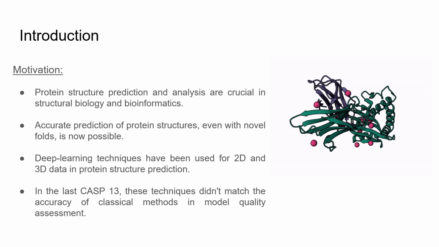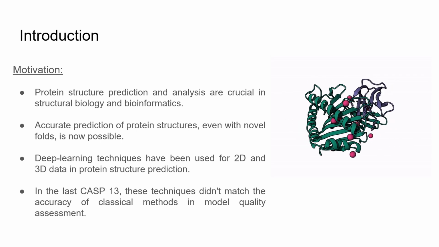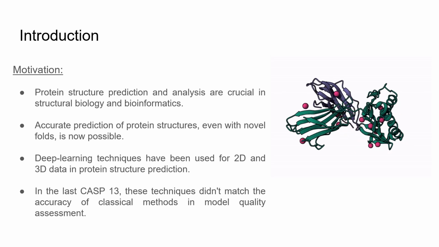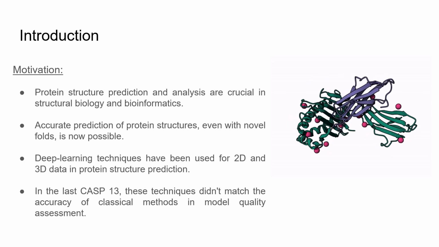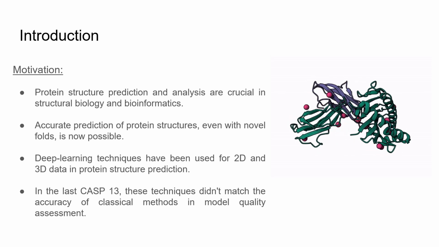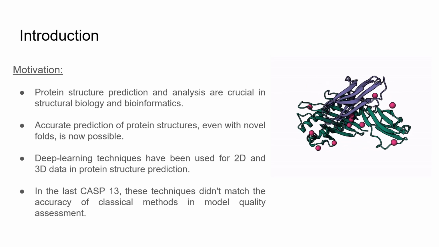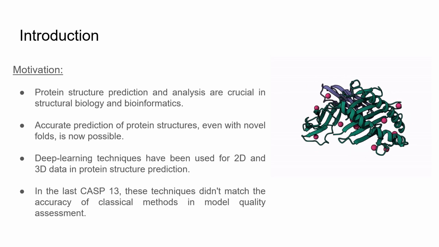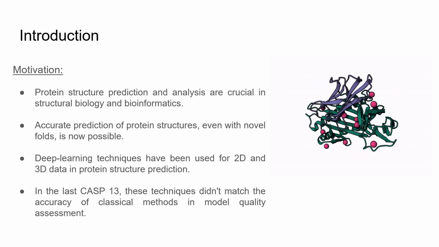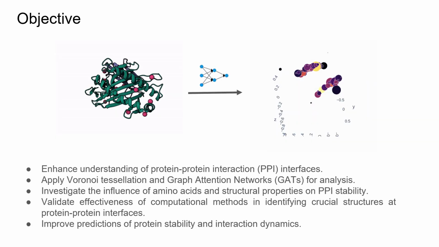biological research. Despite breakthroughs like AlphaFold in predicting single-chain structures, deep learning techniques have not matched the accuracy of classical methods for multimeric structures in Cas13 datasets. Our work aims to bridge this gap and improve the precision of protein structure prediction.